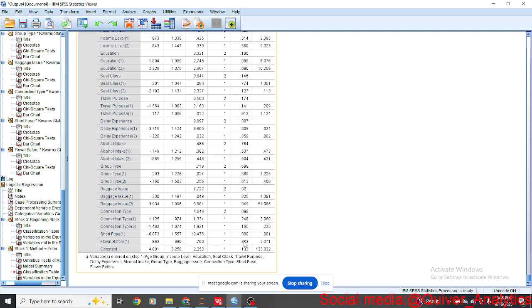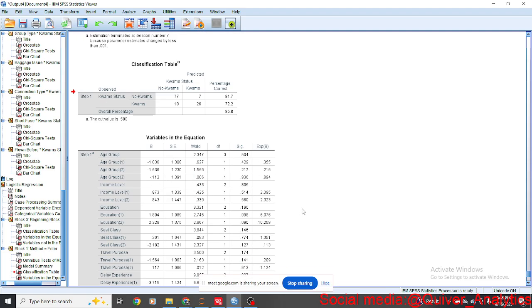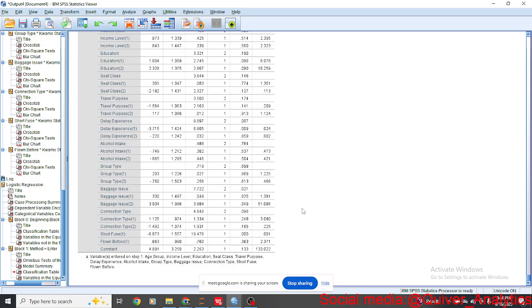You can see the sig value is 0.000. Then, if someone has flown before, they are not likely to be chaotic. So according to this data, remember, it is not a real model, it is made up. And if we have a real model for logistic regression, there is no other way of doing it than this.